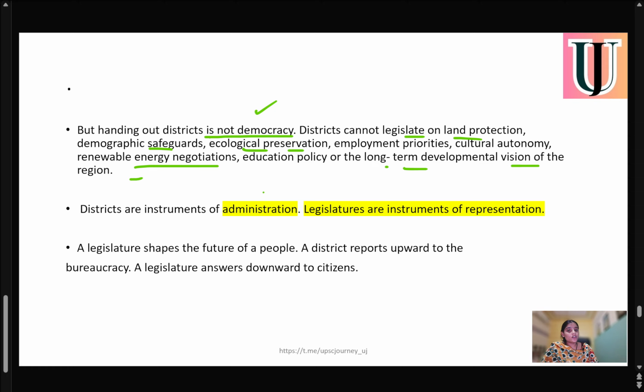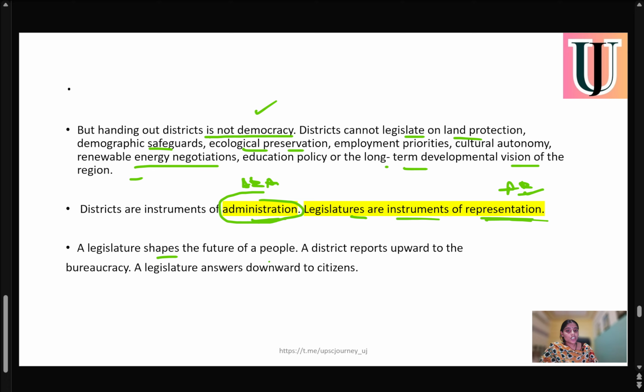Districts are instruments of administration. Very important: districts are instruments of administration, whereas a legislature is an instrument of representation, because Ladakh is actually asking for representation, not for administration. But now the government has created 5 more districts that will help in administration and not in representation. Is that clear? The government has created administratively convenient districts, whereas Ladakh is actually asking for representation.